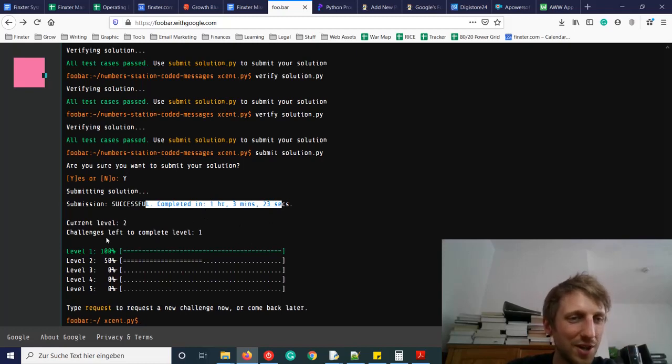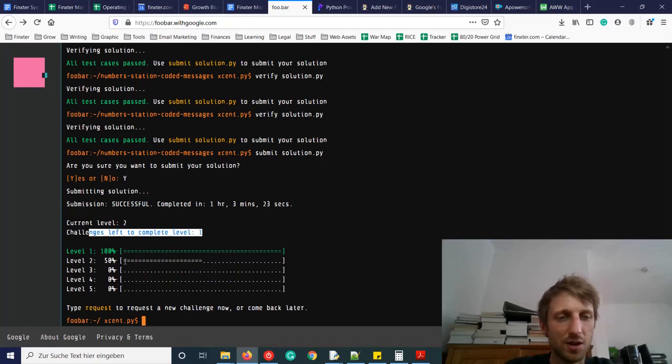So it took an hour. Our current level is still 2. We have one challenge left to complete the level. It consists of 2 levels, so I will record this later. I will come back at a later point in time to complete the challenge.